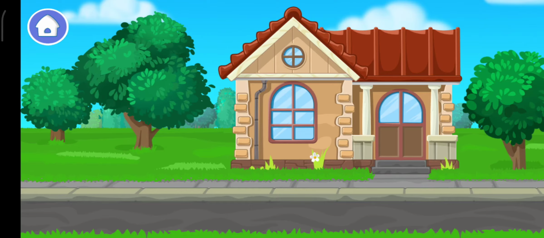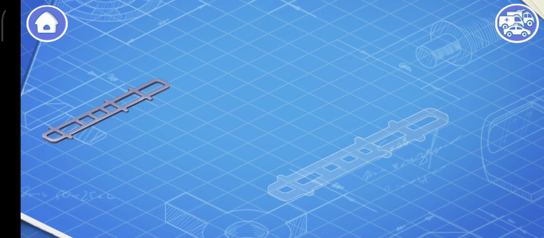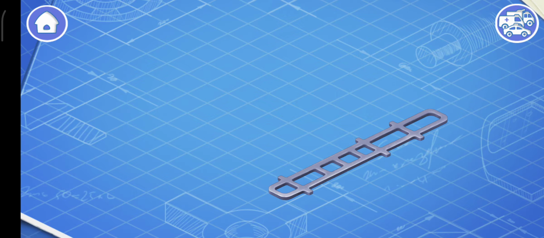Done! Let's learn the construction of a fire truck and assemble it. First, let's install a frame. This is the basic part of a car. The frame carries all the other parts.